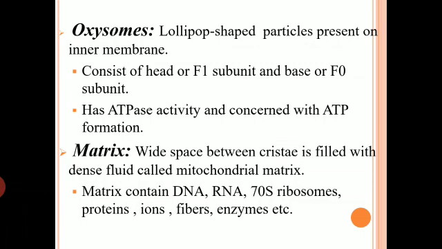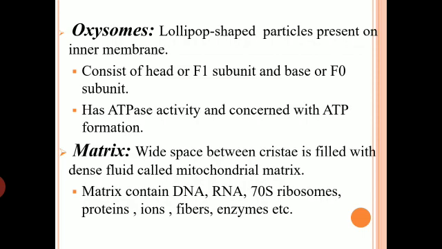The next thing present in mitochondria is oxysomes, what I was talking about. Inside the inner part of the inner membrane, lollipop-shaped particles are present, and these particles are called oxysomes. An oxysome consists of two parts: one is its head, another is its base. The head is also called the F1 particle, and the base is also called the F0 particle.